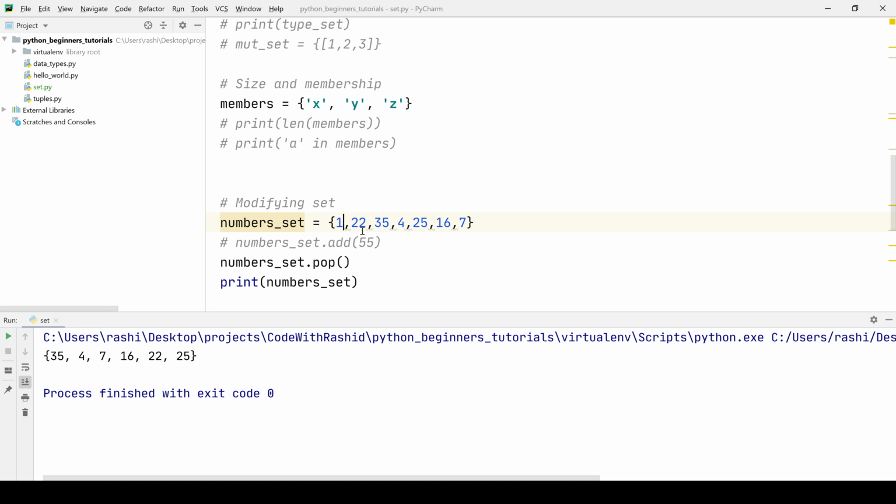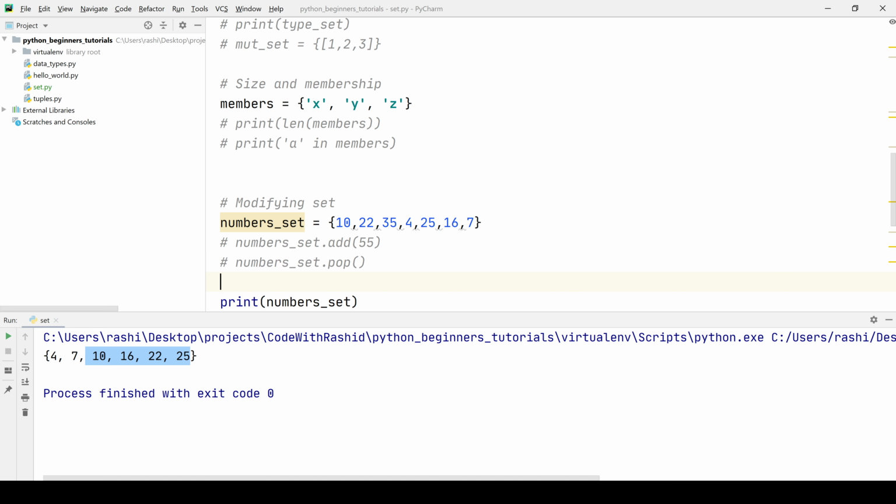Let's say we put 10 here, so we will see that a random number will be removed again. So let's rerun the program and see what's the output now. So this time it has removed 35. We don't have 35 in this output, so the pop function removes a random element from the set. This was the pop function.